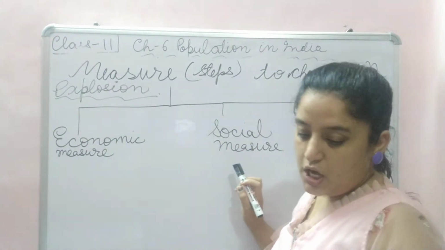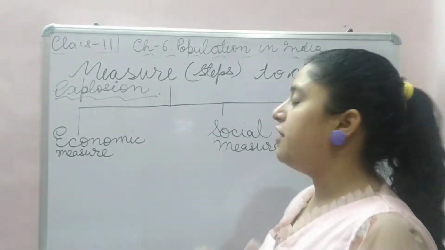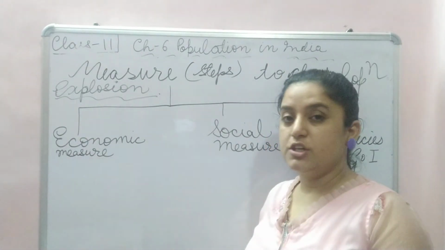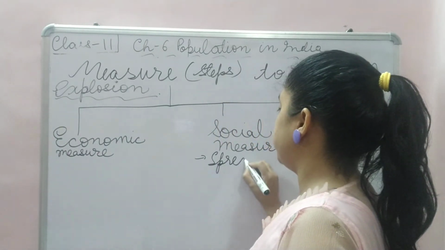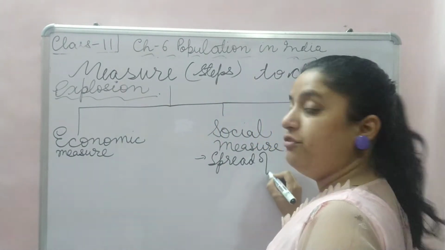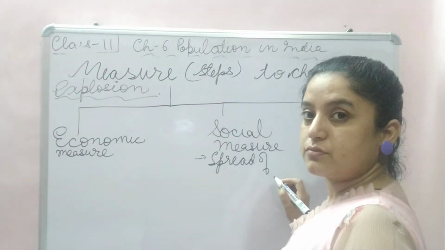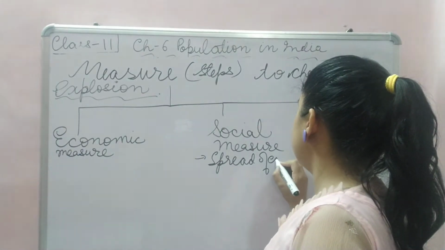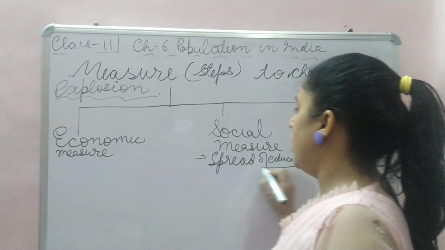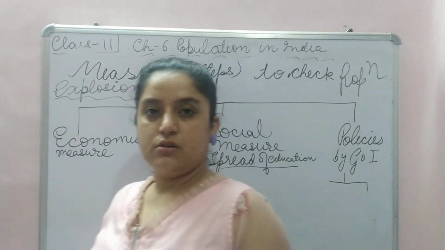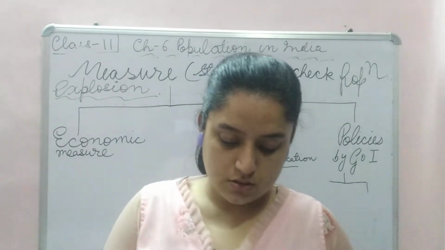in order to control population. There should be spread of education. Educate a woman, educate the whole family.